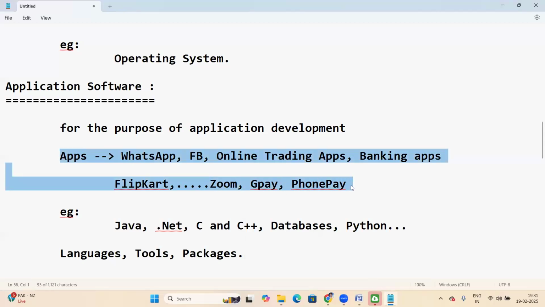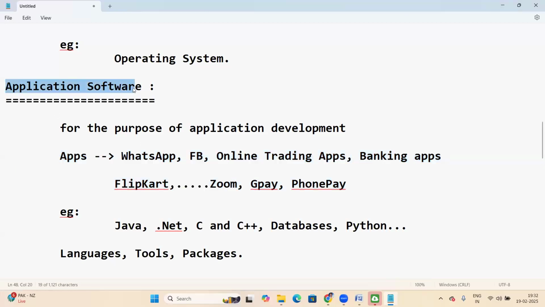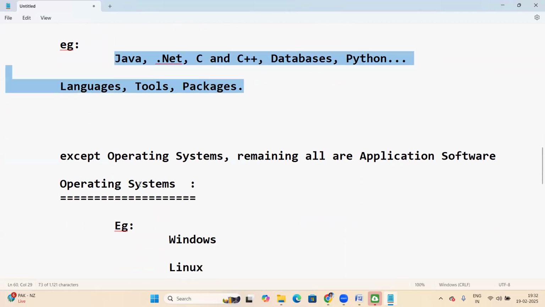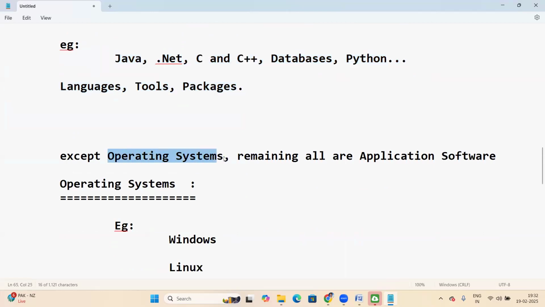To develop these kinds of applications, we need some software. That software is application software. The best example is Java, which is mostly used, apart from .NET and others. Except OS, the remaining are all application software.